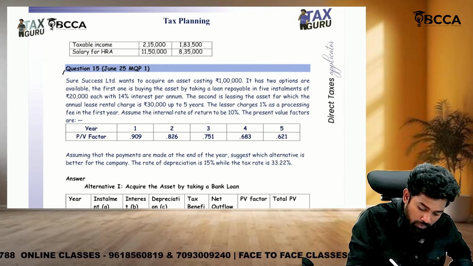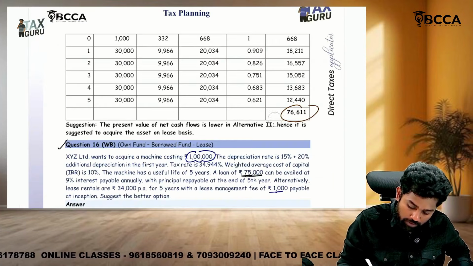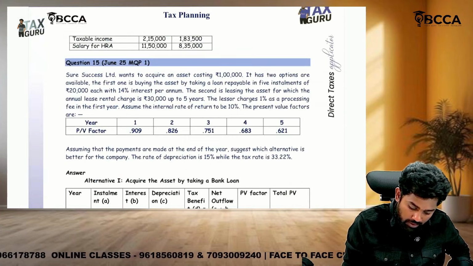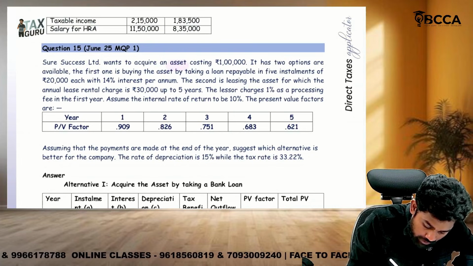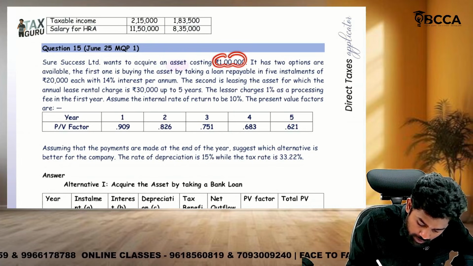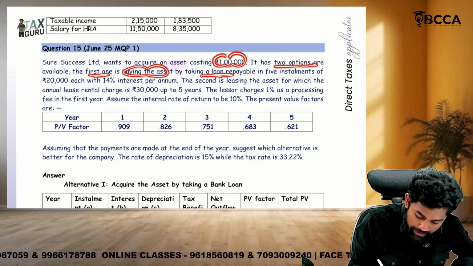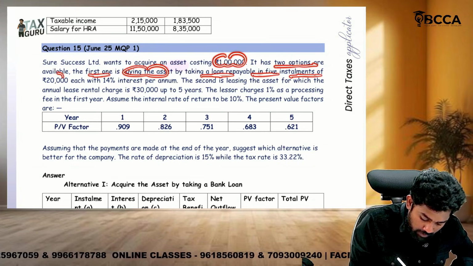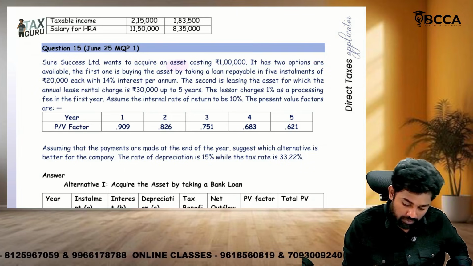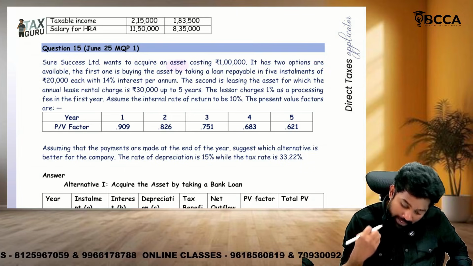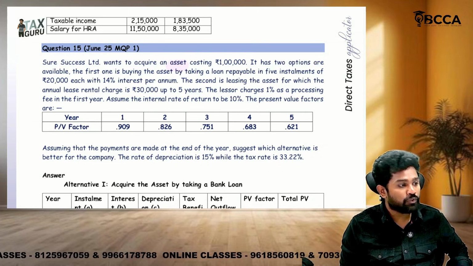Then we are moving on to the next question, sir. Question number 15. Sure Success Limited wants to acquire an asset costing 1 lakh. It has two options available. The first one is buying the asset by taking a loan repayable in 5 installments of 25,000 each with 14% interest per annum. First one is buying the asset by taking a loan, and it has to be repaid in 5 installments with 14% per annum.